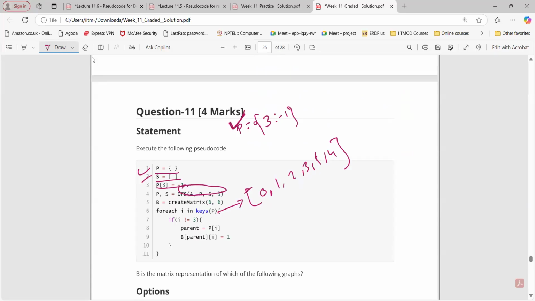So we should get this entire P first. Once we get the entire P, then we are creating a 6 by 6 matrix, and the keys of P will be 0, 1, 2, 3, 4, 5. But we should have P to get this particular value, right?